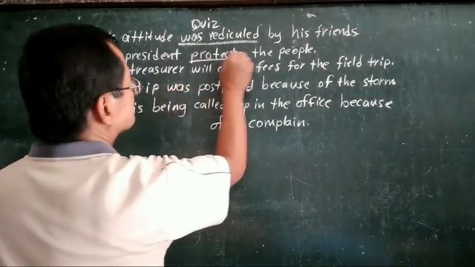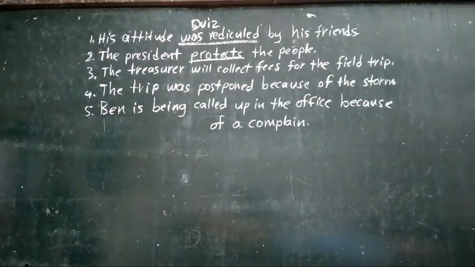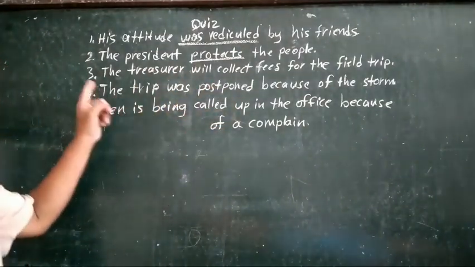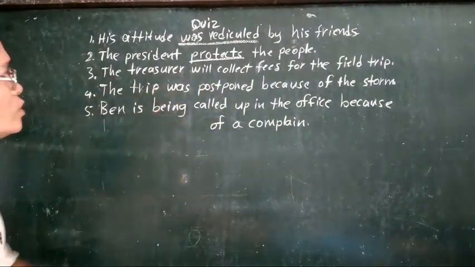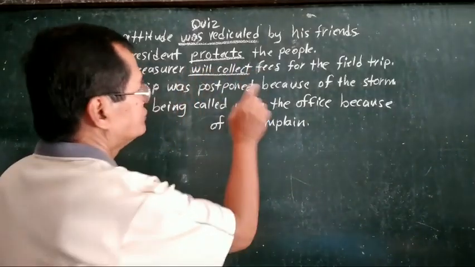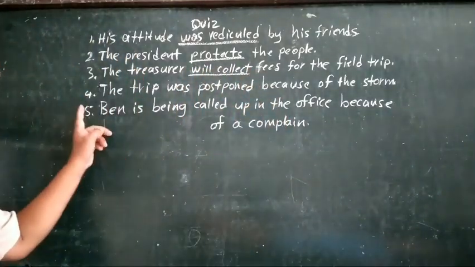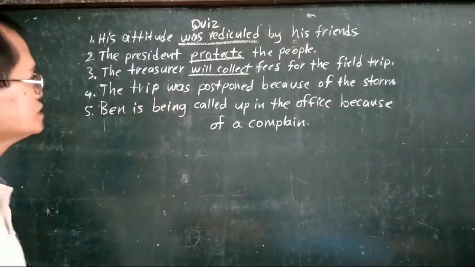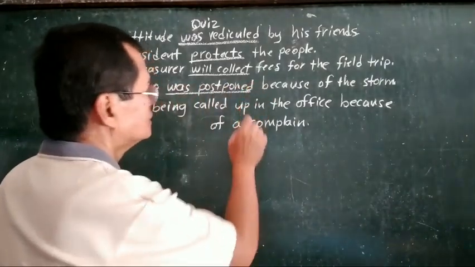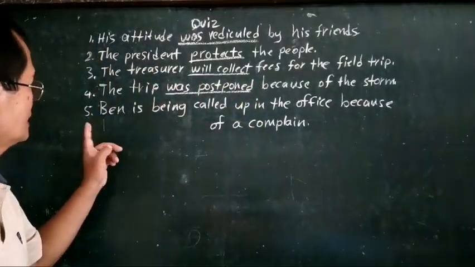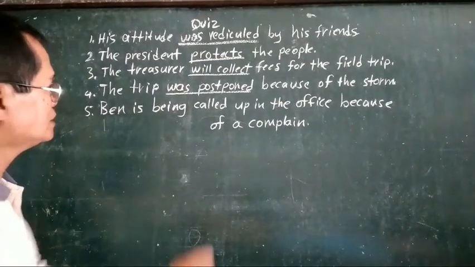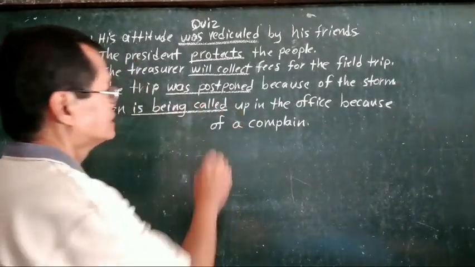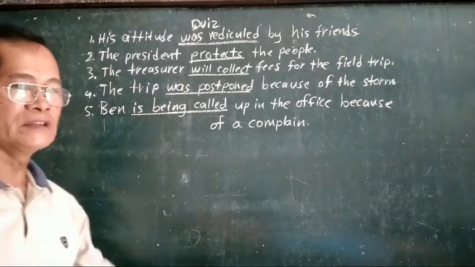Number 2, protects. The president protects the people. Number 3, the treasurer will collect fish for the failed trip. Number 4, the trip was postponed because of the storm. Number 5, Ben is being called up in the office because of a complaint.